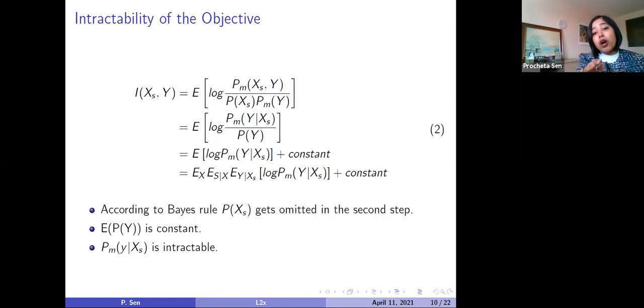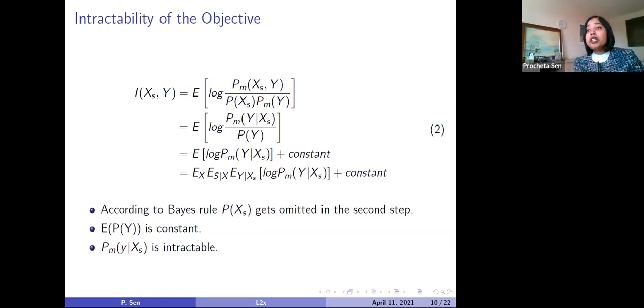Okay, once this is fixed, there is a problem. This probability of y given x's is intractable. We do not know how to estimate this distribution, because what we are trying to do here is predict the conditional distribution of the output given the subset feature vector.